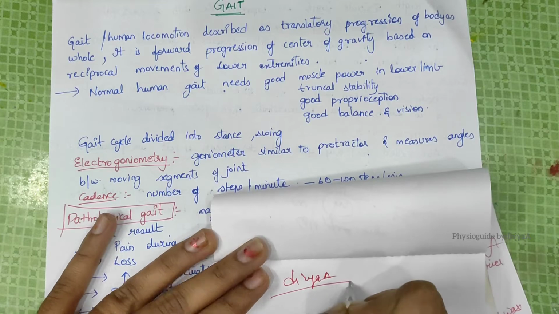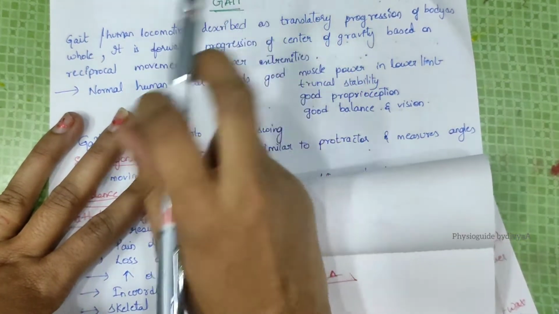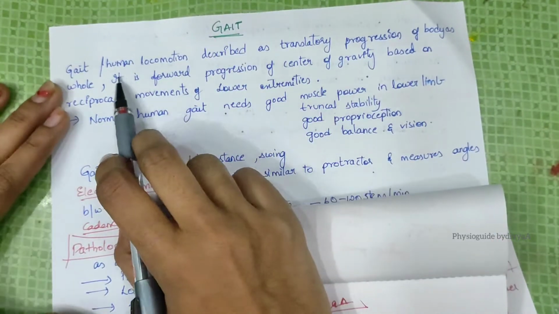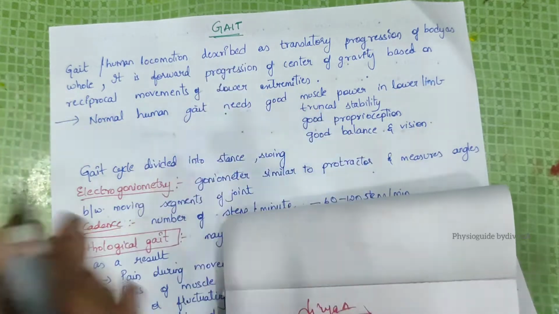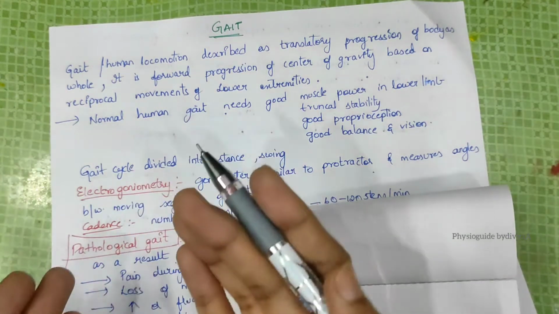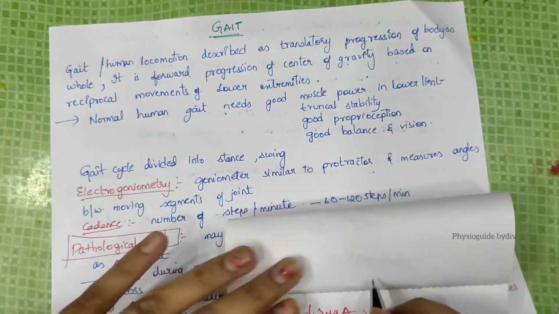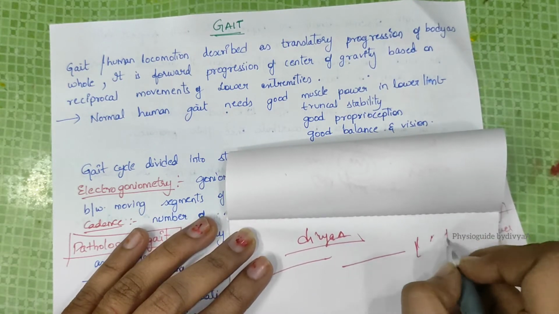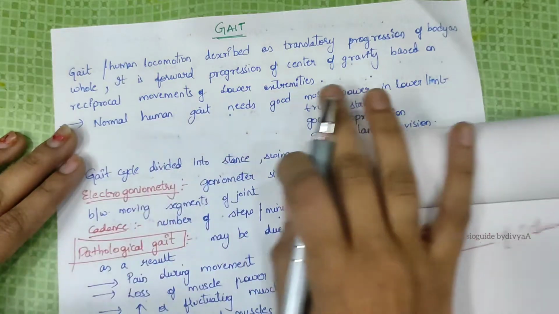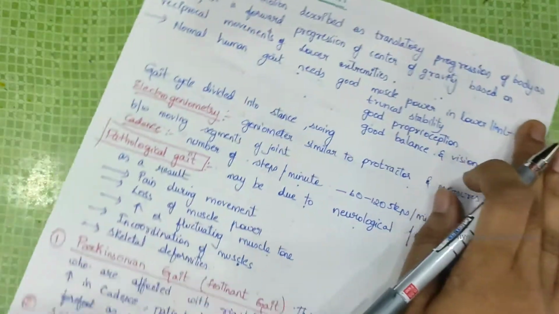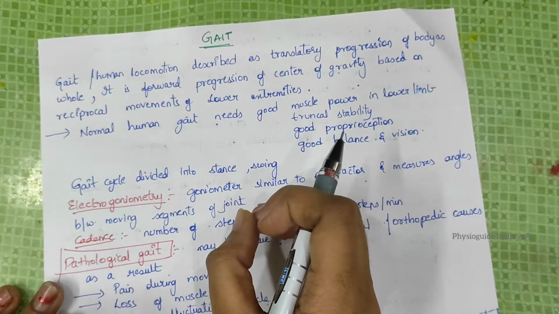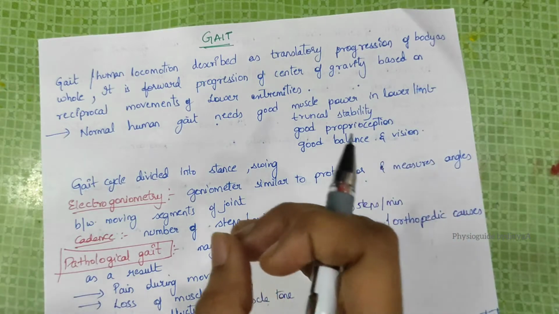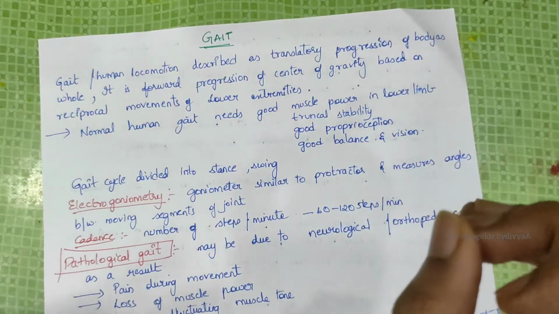Today I'm going to explain about gait. What is gait? Gait is human locomotion, described as a translatory progression of the body as a whole. Translatory means uniform motion in one direction. In short, I've explained this topic clearly. Before reading the textbook, watch this video once and then read the textbook, and you'll understand this topic clearly.